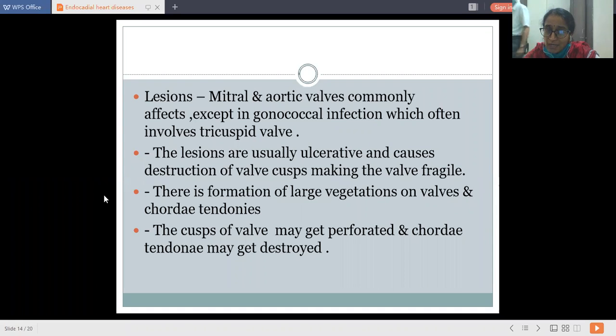So acute bacterial endocarditis has very destructive lesions compared with rheumatic fever. Here destruction is more, because of ulcer formation the valve cusps become fragile, they can detach easily, chordae get destroyed easily, and valve cusps get perforated easily.